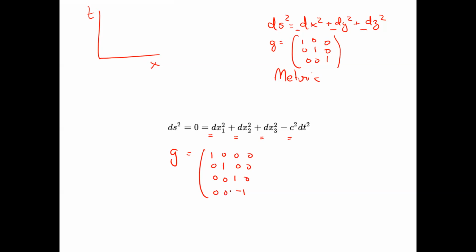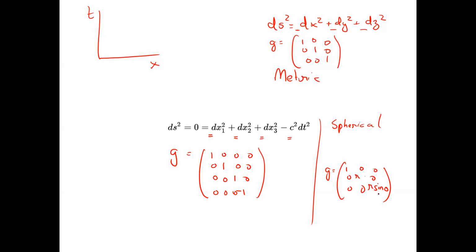You might remember that for spherical coordinates, you would remember the metric, right? This was your metric for spherical coordinates, and this was the invariant factor.